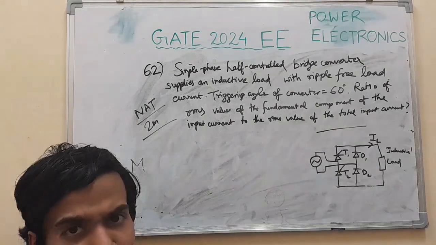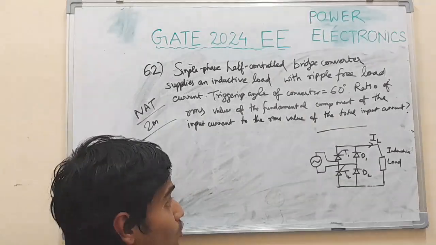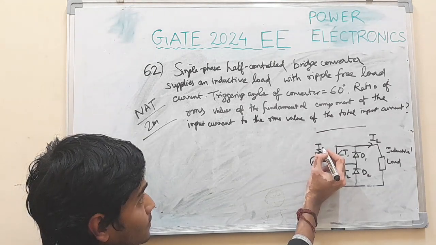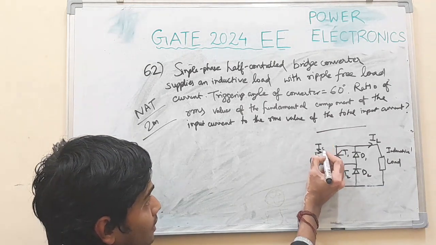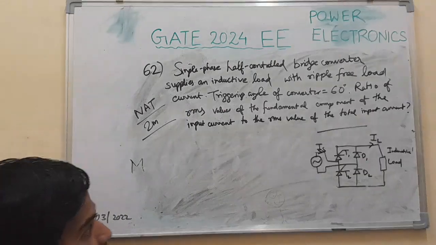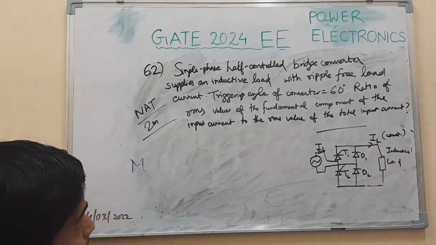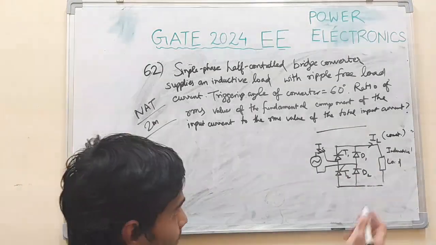So let's draw the current waveform for the source side. Say IS is constant. Now what will happen?